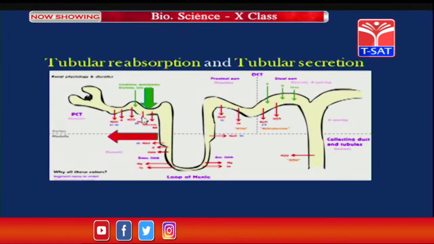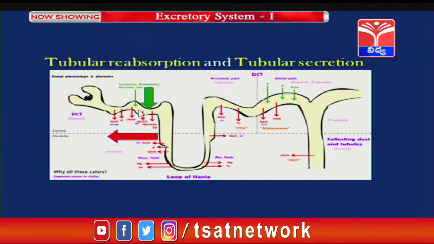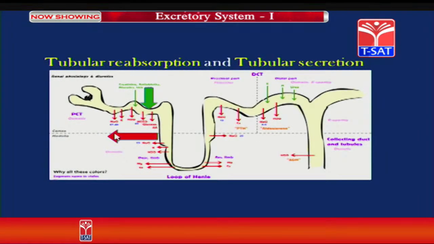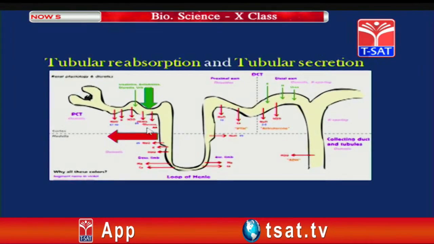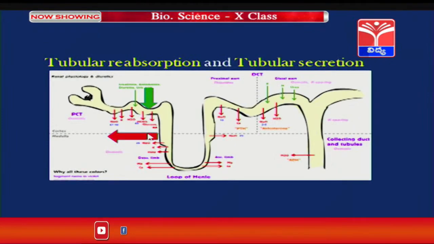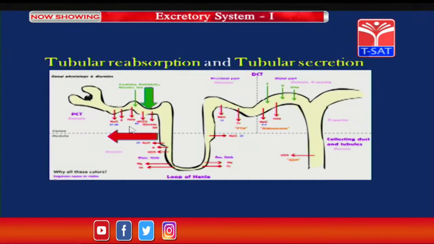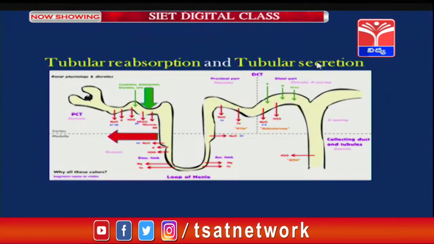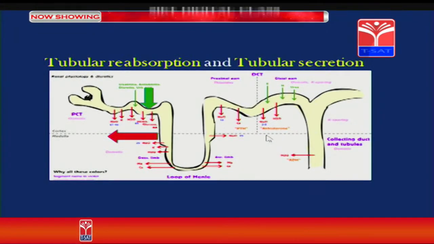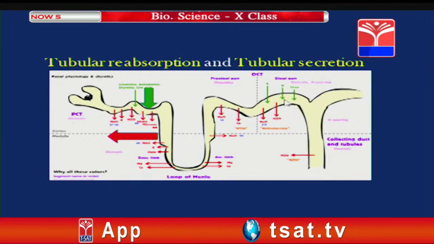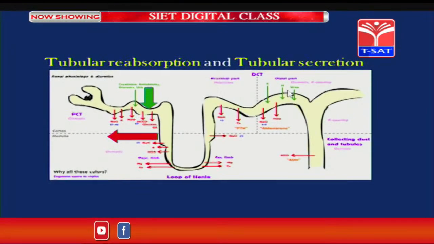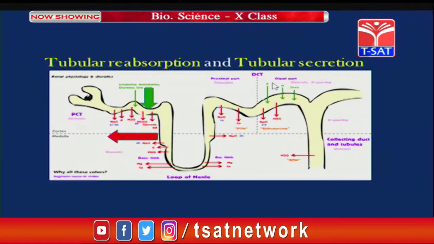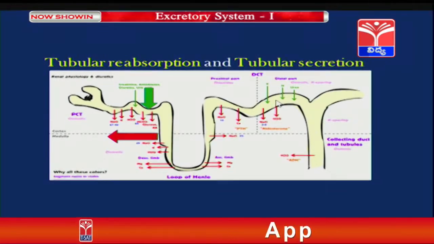So, all these, which include water, amino acids, glucose and certain electrolytes, are reabsorbed into the body, and this process is called reabsorption. The red colored arrow marks represent the process of reabsorption of the things into the body. Tubular secretion is also an important step in urine formation. The green colored arrows represent the secretion of certain substances into the renal tubule from the body or from the peritubular capillary network.